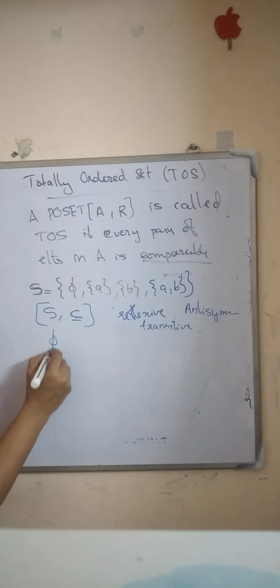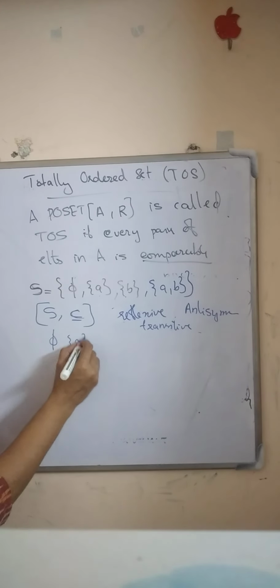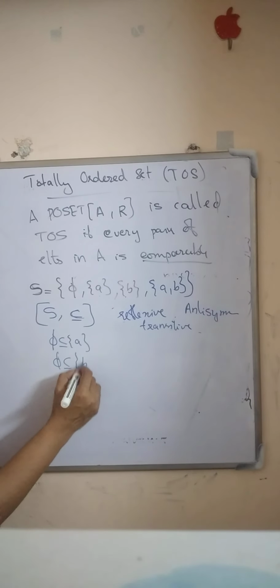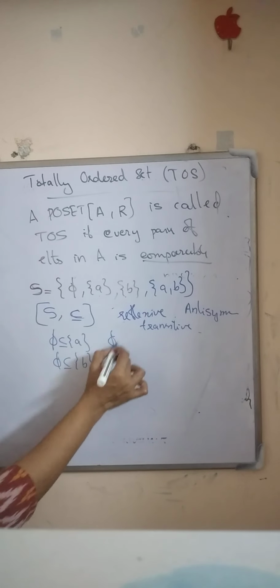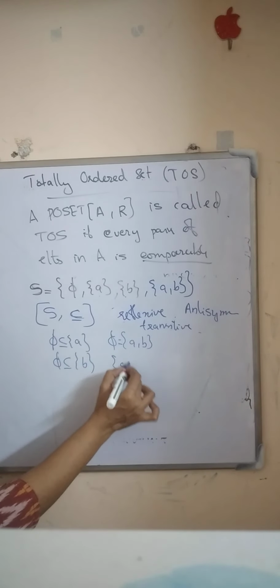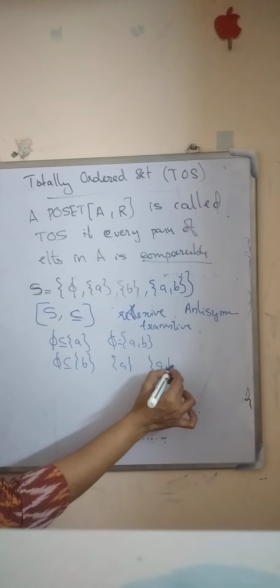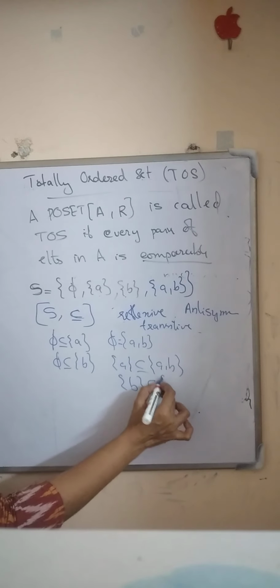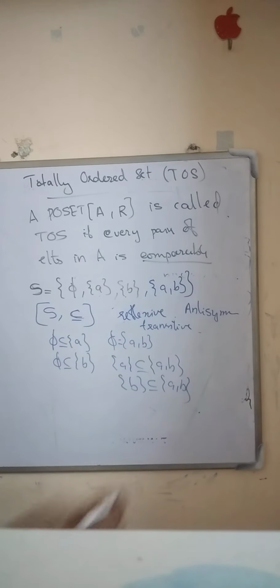The null set and set A are comparable. Null set and set B are also comparable. Null set and set AB are also comparable. Set A and set AB are comparable by inclusion, and set B and set AB are also comparable by the relation.